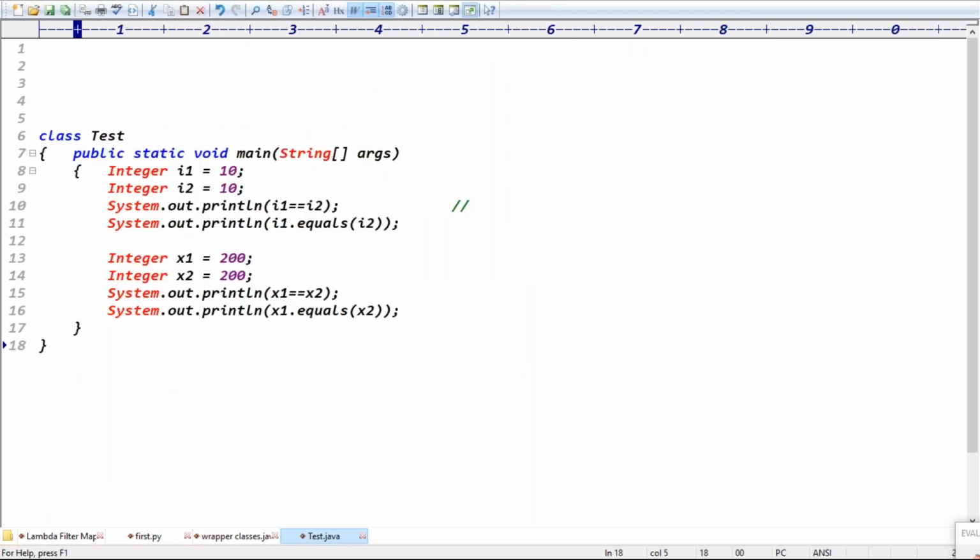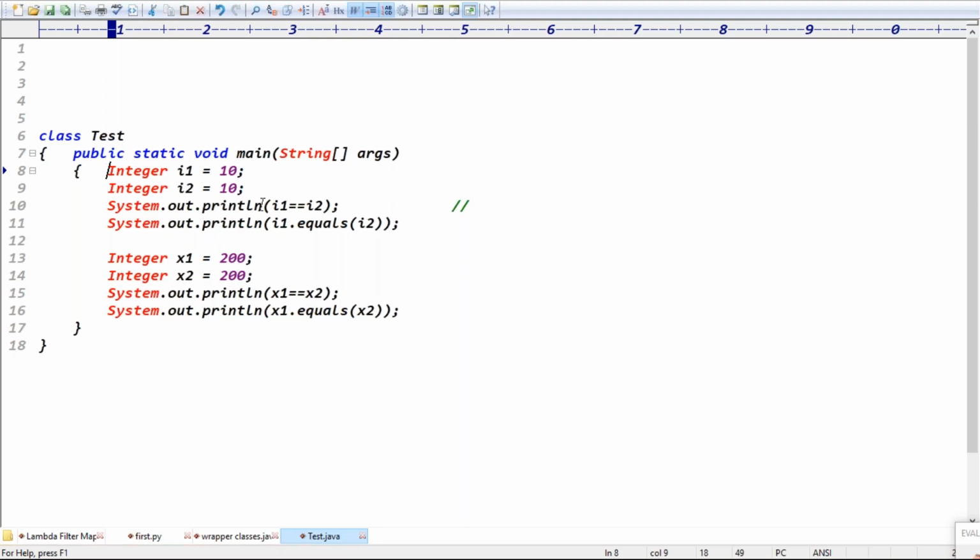In this case, I'm using Integer i1 equal to 10. Here I'm not creating the wrapper object using the new operator or the valueOf method. We are not using either approach. The primitive is automatically converted into wrapper object format. It's called autoboxing, right? I clearly said autoboxing internally uses the valueOf method approach, right?